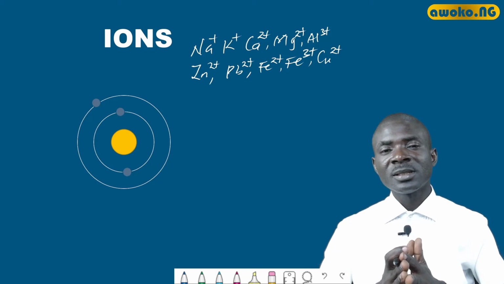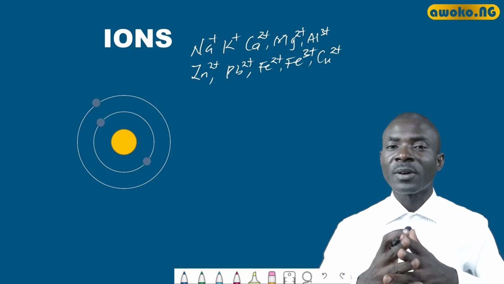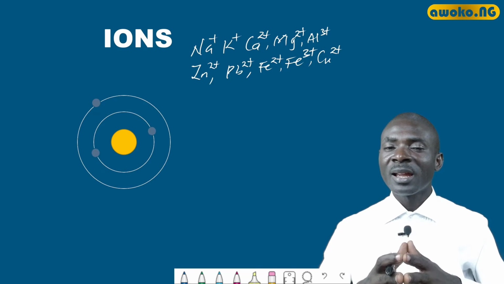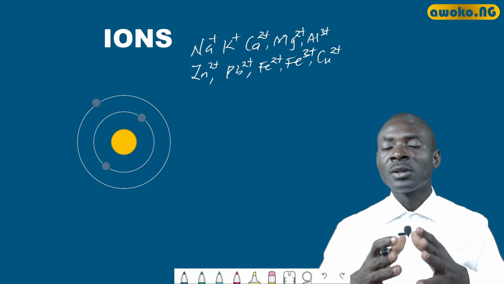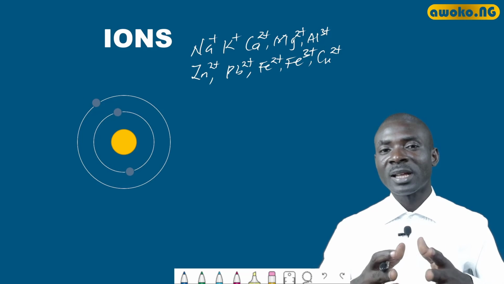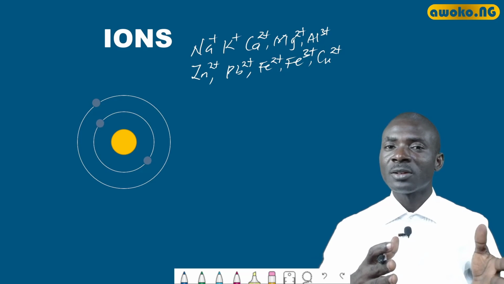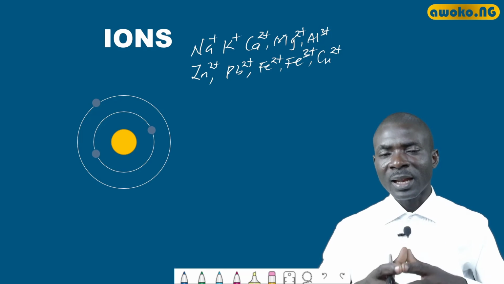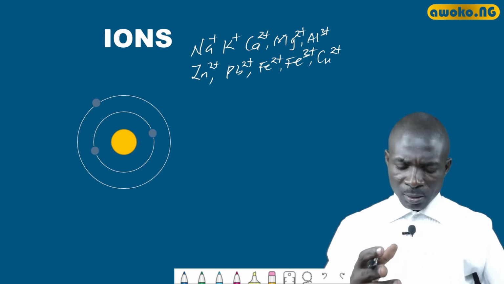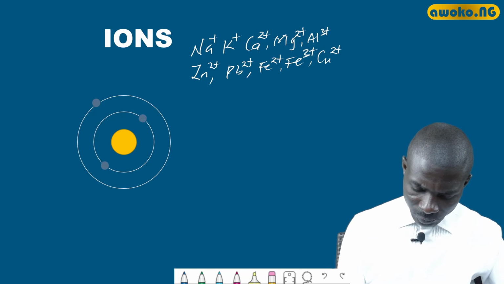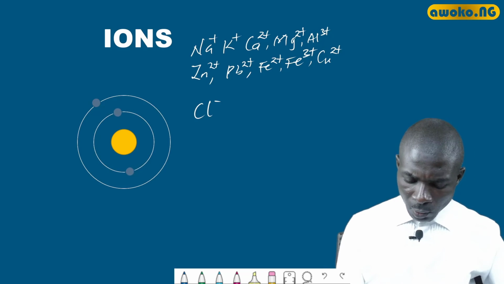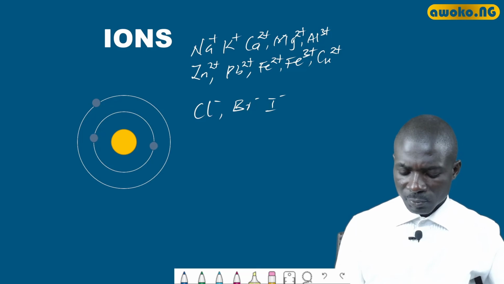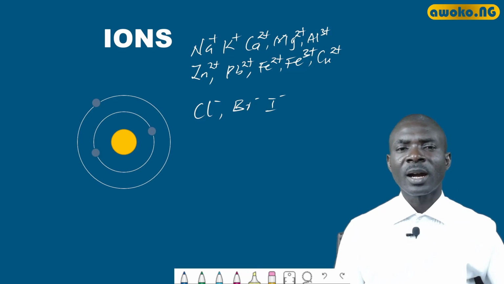Having talked about positive ions, let's talk about the negative ions that are called anions. Of course, we said anions are negatively charged ions that are produced through the gain of electrons. That is, when they gain electrons from the positive ions, they become reduced, and what we form is what we call the anions. Examples of anions are the chloride ion, the bromide ion, and the iodide ion. All these are examples of negative ions or anions.